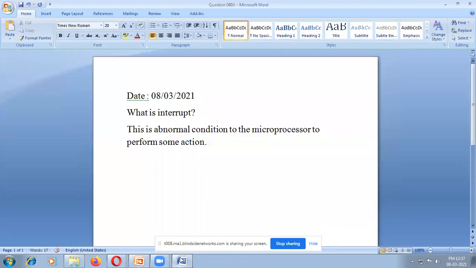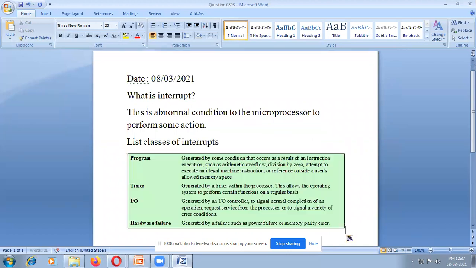Second question: list the classes of interrupts. The classes of interrupts are program interrupt, timer interrupt, IO interrupt, and hardware failure interrupt.